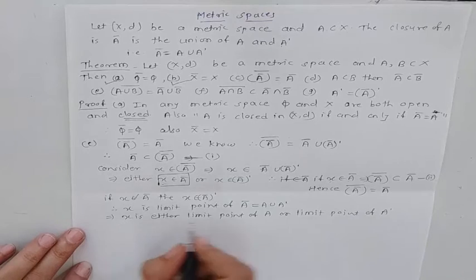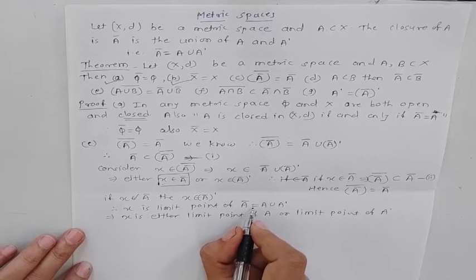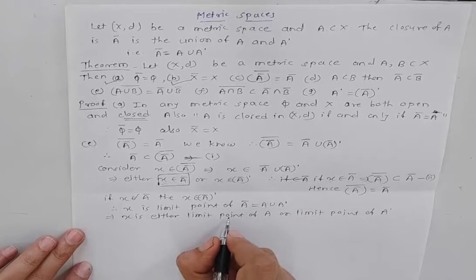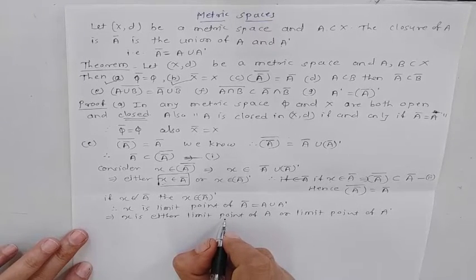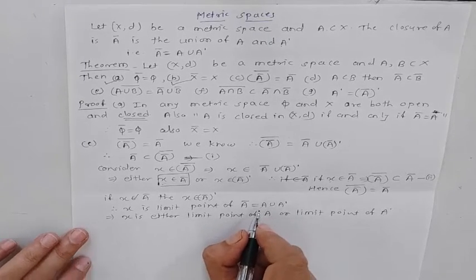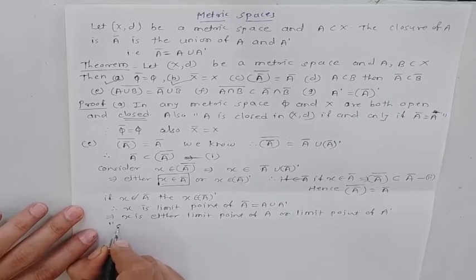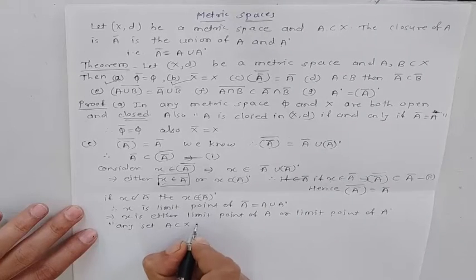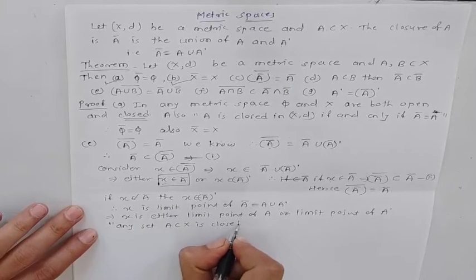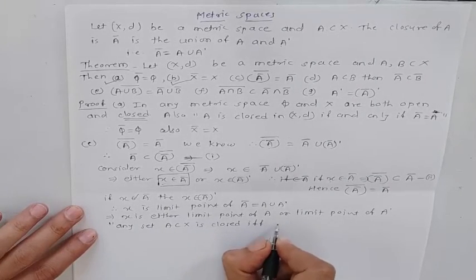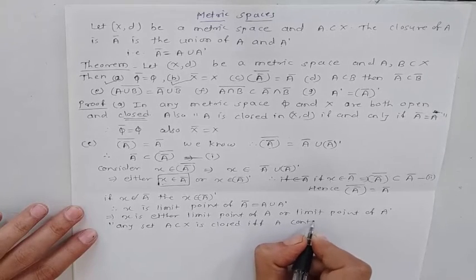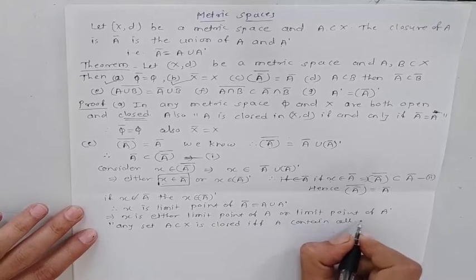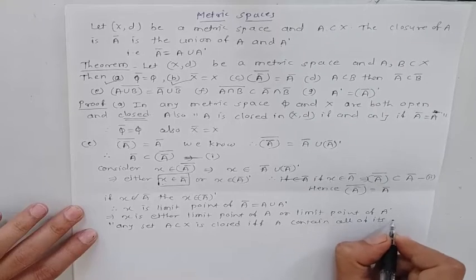Okay, but A closure is closed set if it contains all of its limit points. Any set A which is subset of X is closed if and only if A contains all of its limit points.